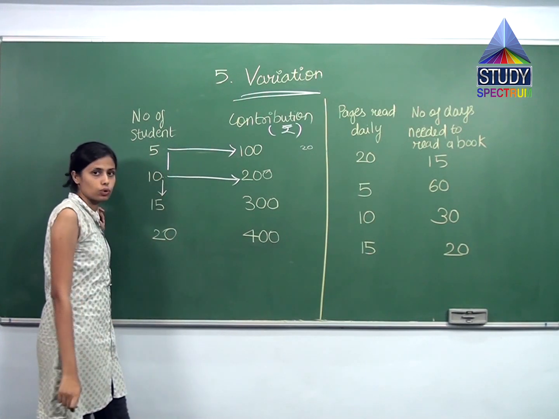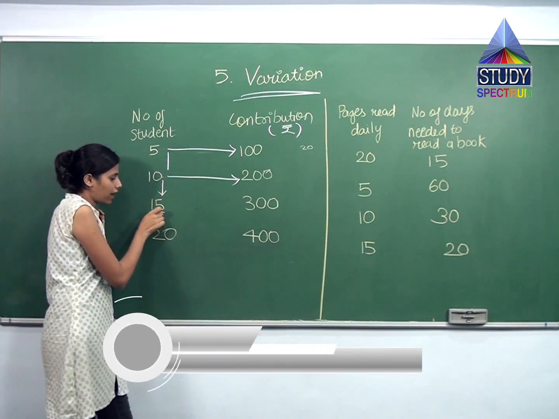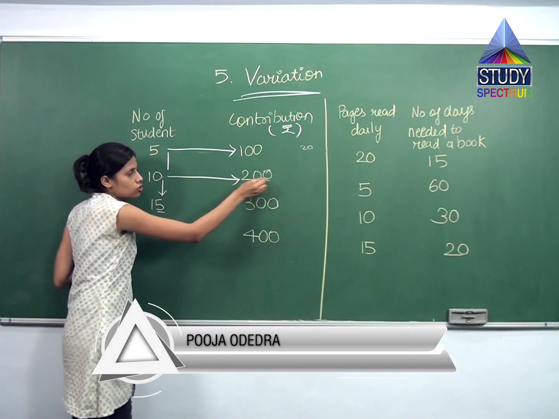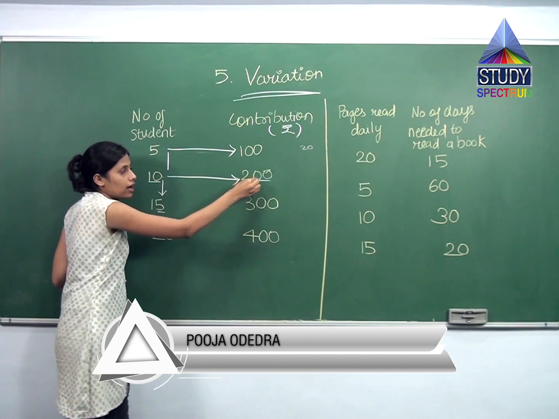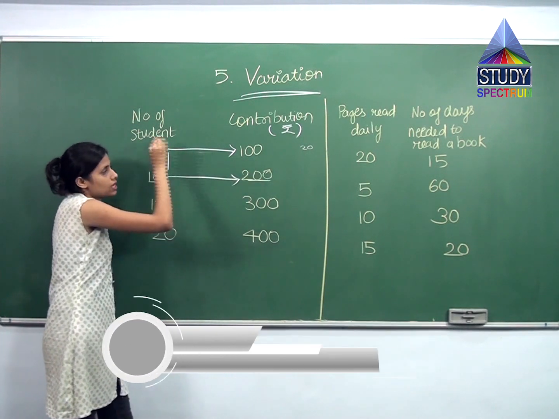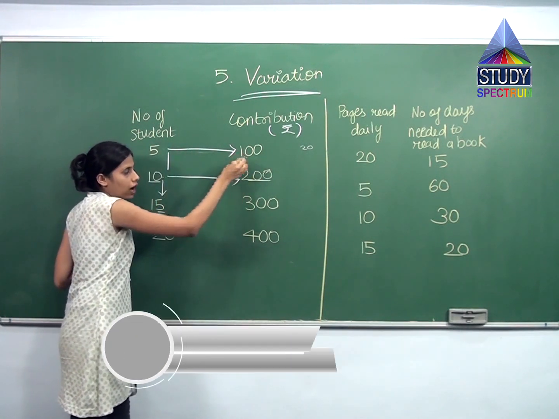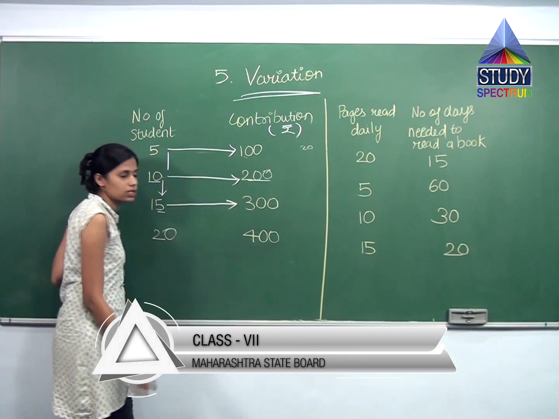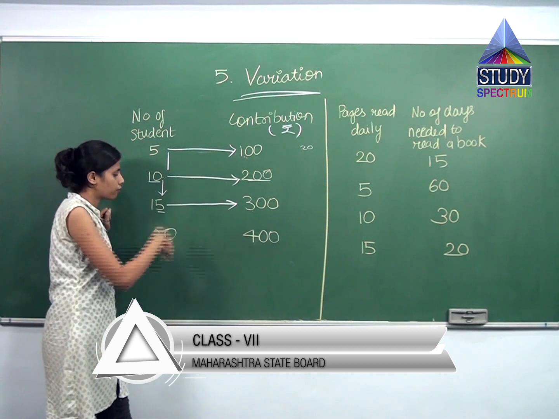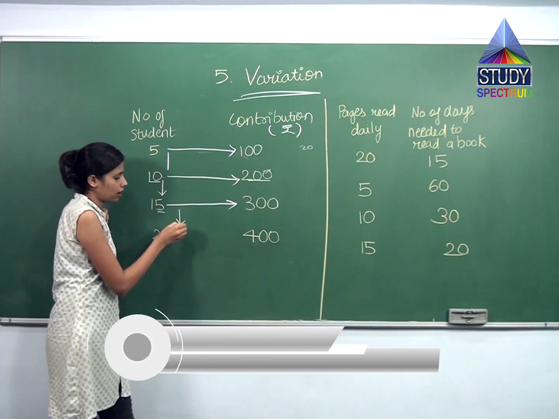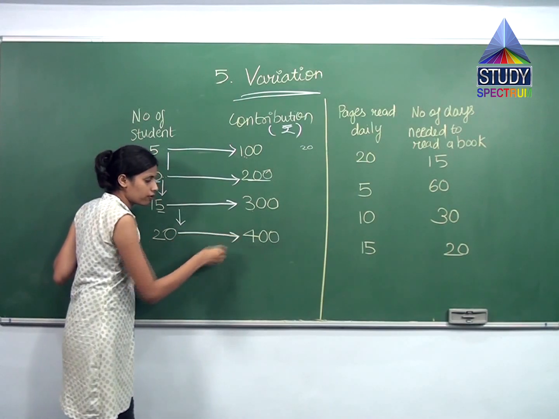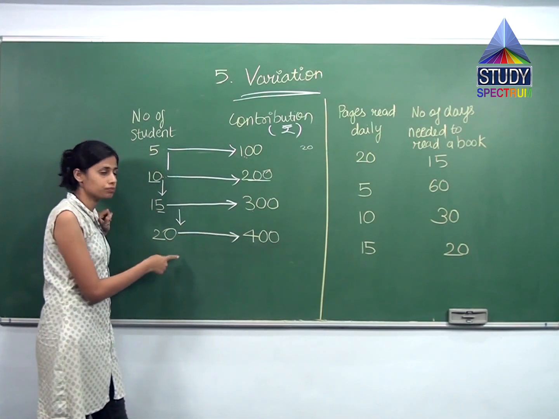Now there are 15 students. Again this extra 5 will also contribute 100. So earlier 10 students were contributing 200. Now there is an increase of 5 students, meaning 100 rupees. So 100 plus 200 gives me 300. So 15 students are contributing how much? 300. Further, 5 more are coming. Now there are a total of 20 students. 20 students contributing 400. Why 400?